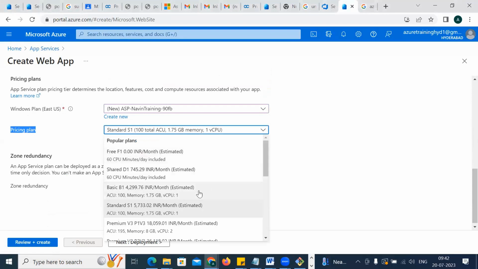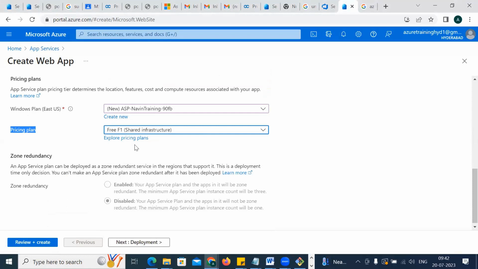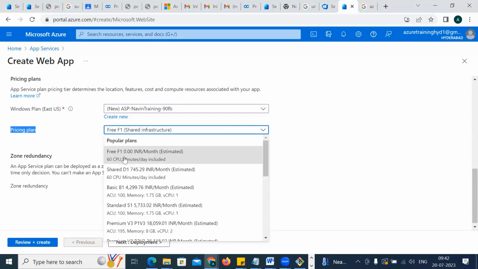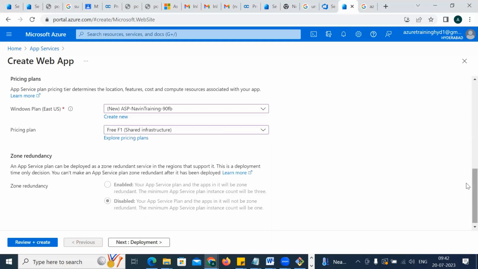If you're going to use some heavy part, you'll be charged 5,733 rupees for this app service per month. But don't worry, we have a free option also, so try to go with the free only. We have a free trial, right? If you use this, you'll not be charged any single coin. Got the point, buddy? So you'll click on the free F1 trial. Let's click on it and come down.